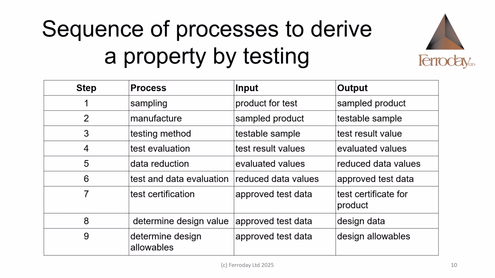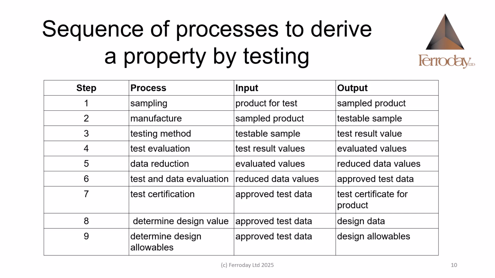Step 3, such as a uniaxial tensile test or the measurement of fracture toughness. The outcome of the test should be evaluated, Step 4, to confirm that the test process was valid. The results of a series of tests may be processed, Step 5, to provide a reduced value, such as a mean and standard deviation for reporting purposes.